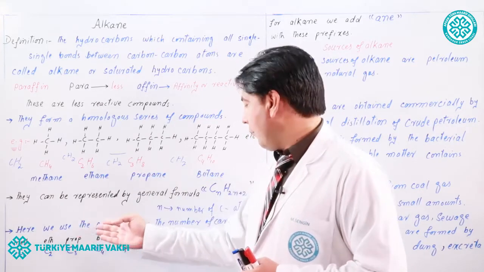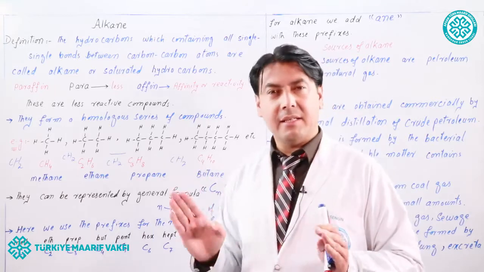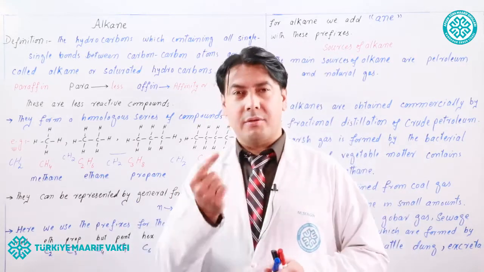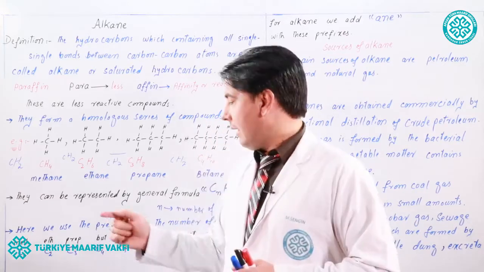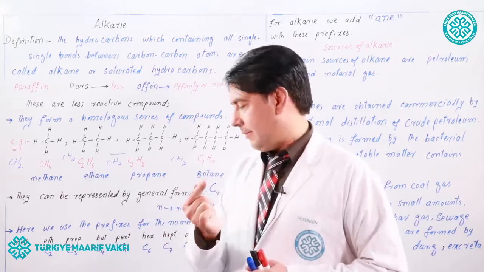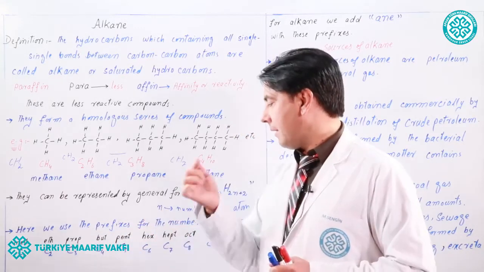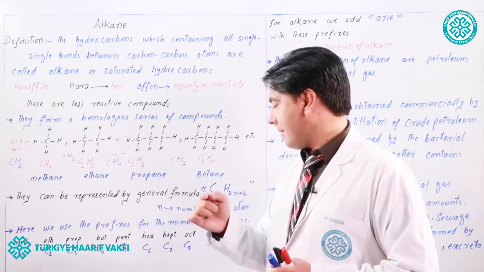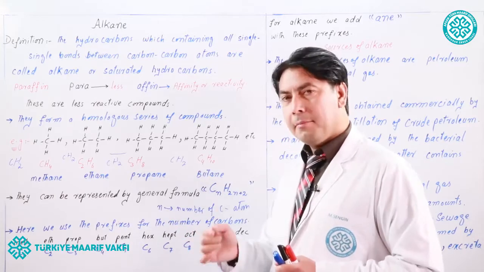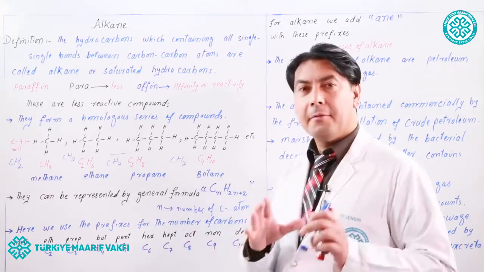Here, we use prefixes for the number of carbon atoms in alkanes. Meth is used for 1 carbon, eth for 2 carbon, prop for 3 carbon, but for 4 carbon, and pent for 5 carbon, hex for 6 carbon, hept for 7 carbon, oct for 8 carbon, non for 9 carbon, dec for 10 carbon.